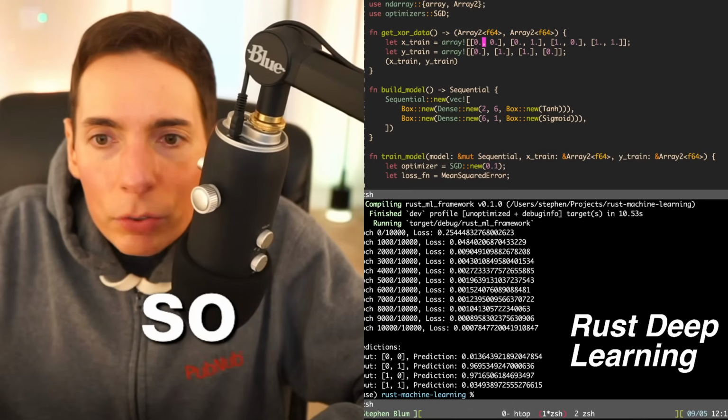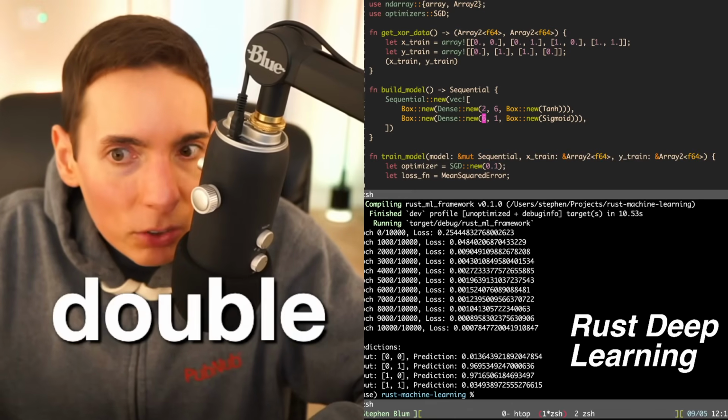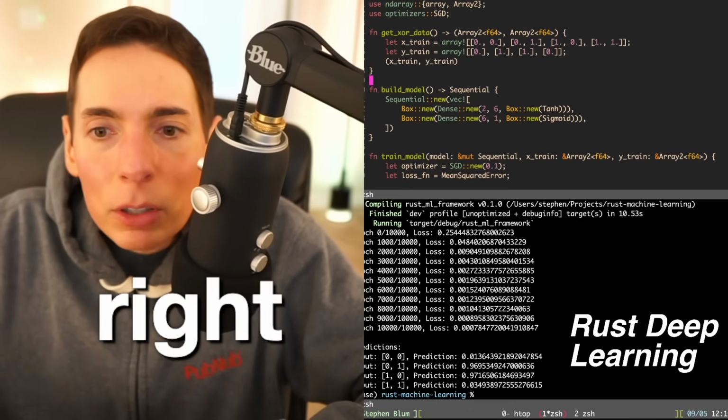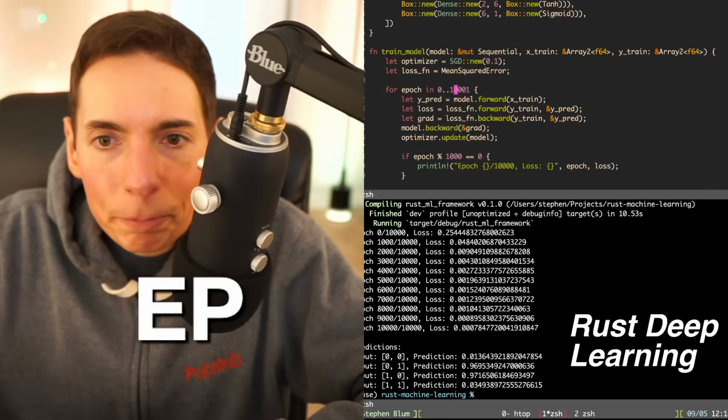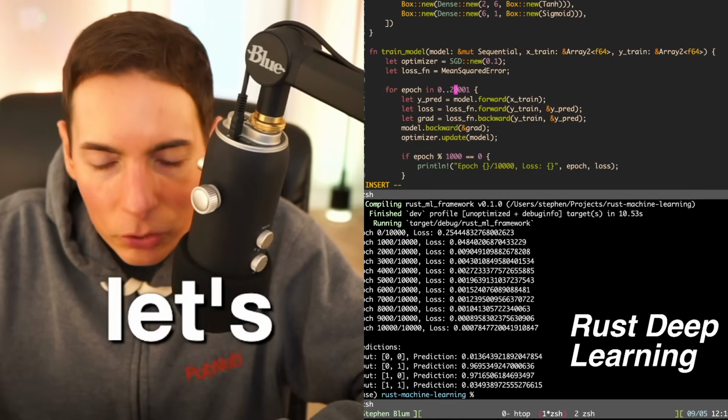So we've got our model that we doubled in size just for fun, right? We can also add more epochs. Let's do that. I want to add a little bit more epochs to it. Here we go. Let's double the epochs.